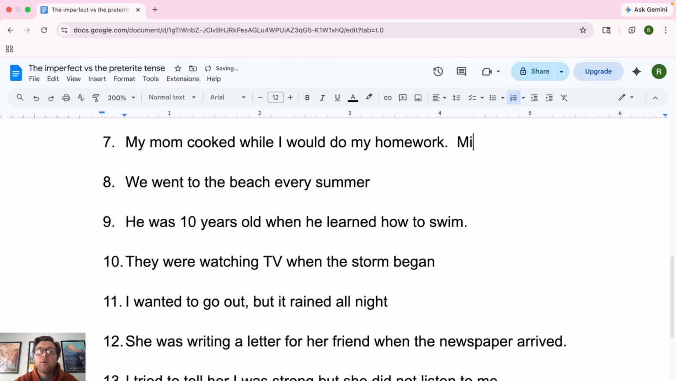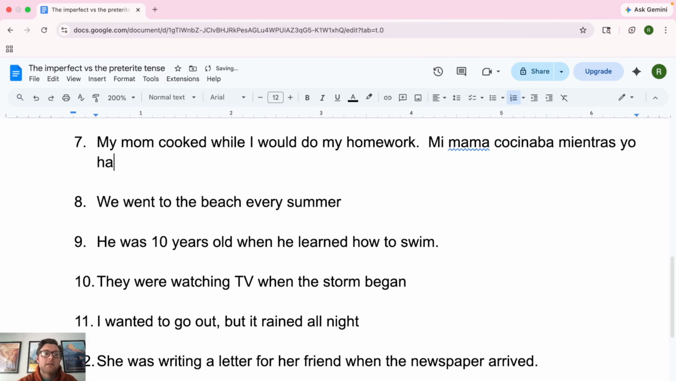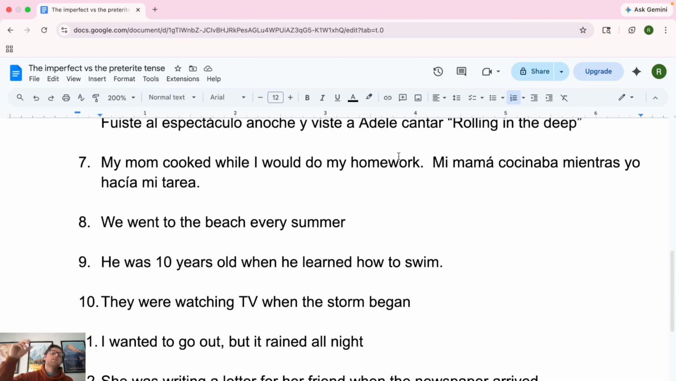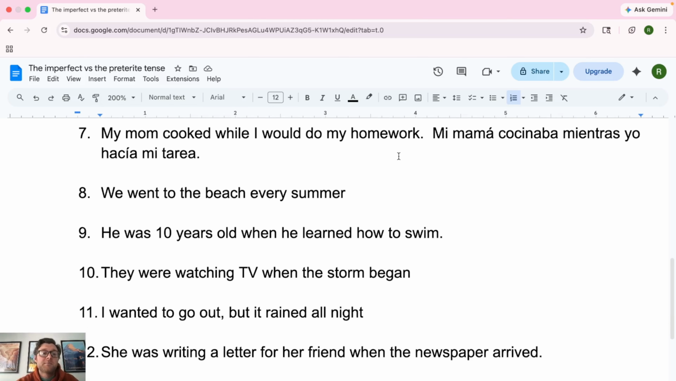So we are going to go, mi mamá cocinaba, because the verb is cocinar. So in the past, imperfect is cocinaba. Mientras yo hacía mi tarea. And then hacía gets a tilde, mamá gets a tilde. So this one now, imperfect, because we're talking about stuff that happened for a long time in the past. My mom used to cook while I would do my homework, right? I could have said that. It signifies that this happened more than one time, right? The last one, anoche, yesterday, we know one time. This one, many times in the past, my mom was cooking while I did my homework. So for that reason, it is imperfect.